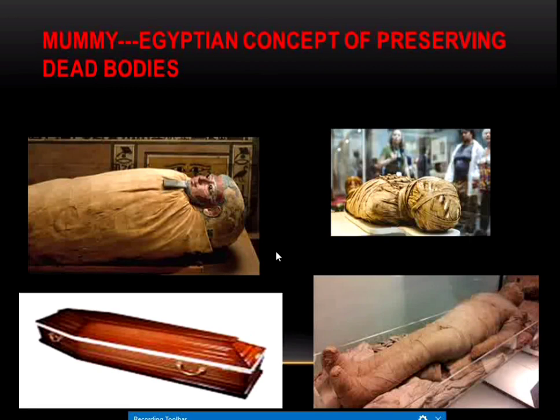They used to keep such bodies in a wooden box called a coffin. They used to use different designed coffins, and especially for the kings and higher class people, they used to design their coffin boxes very well. So it would be kept in a specially designed coffin.